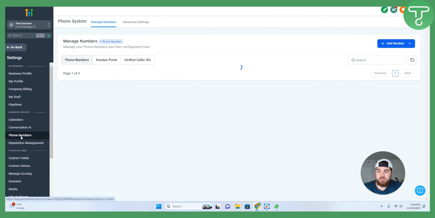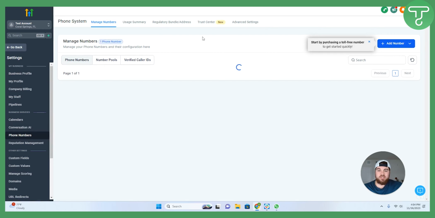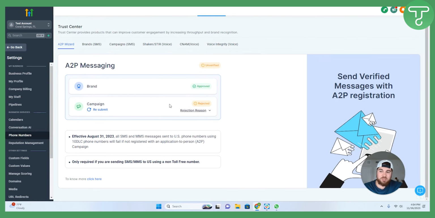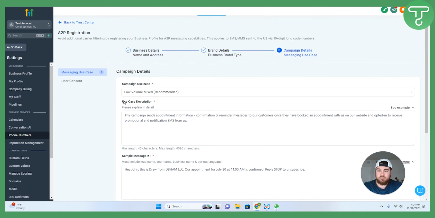After this, you're going to jump into phone numbers about halfway down on the left hand side and into the trust center. So this account specifically has the brand registration approved and the campaign registration rejected. So we're going to go through the process of resubmitting all of it to make sure that it does get approved. Once you get into the A2P registration, step number 1 is to make sure that the business details are correct. That is everything that we did prior in the business profile.